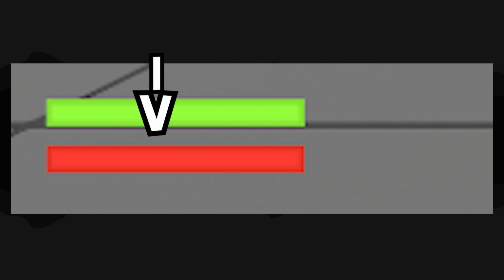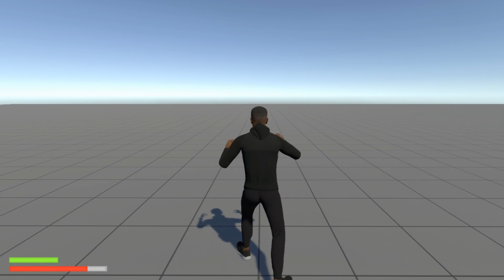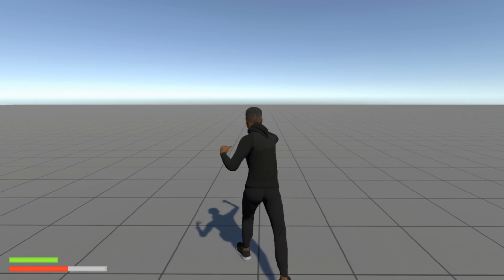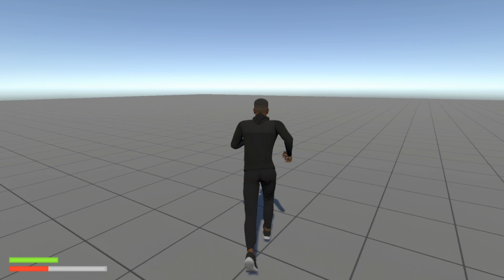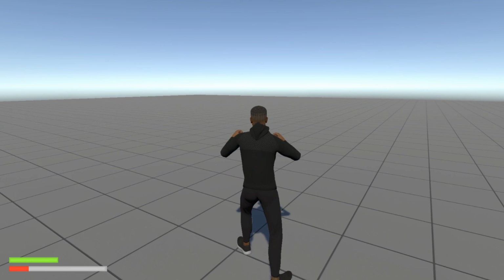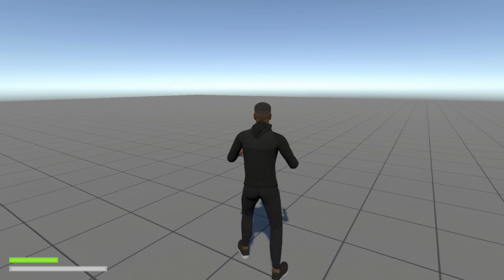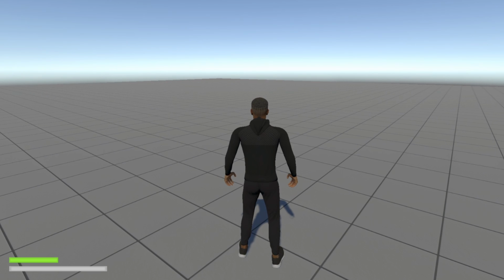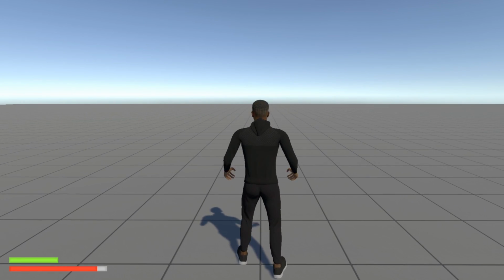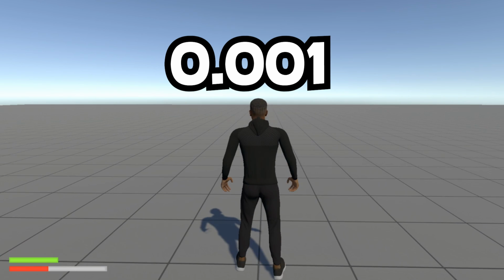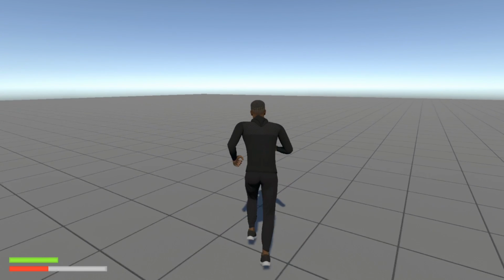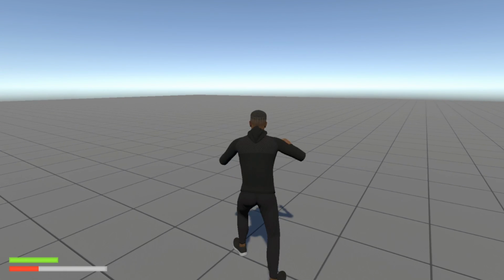This was originally linked to the Invector stamina, but I decided to change that and actually create my own variable called ability power. I then also decided to completely remove stamina because I don't want to punish users from running or sprinting. Currently this bar only works for primary attacks, but still it doesn't have any particles at the moment, so it looks a bit off, but I will add them in the next video. But as you can see, they will decrease whenever you use your abilities, in this case the primary attacks. It also replenishes at a speed of 0.001 to encourage the player to harvest the powers from the environment and not just from replenishing it automatically.